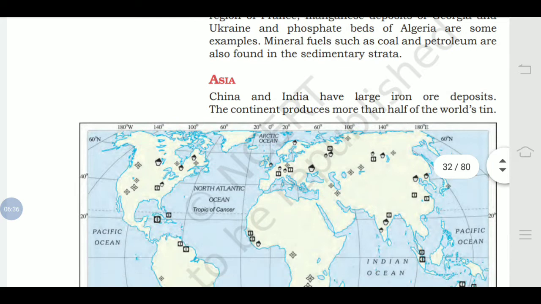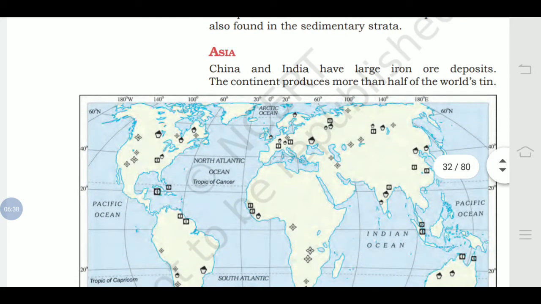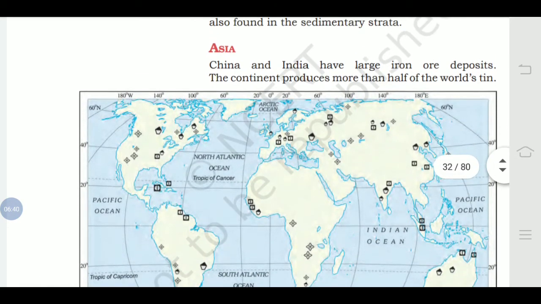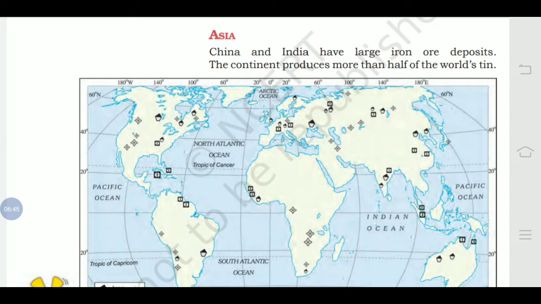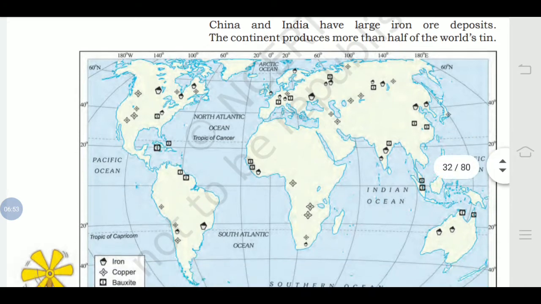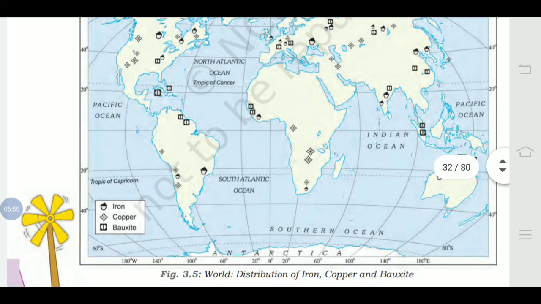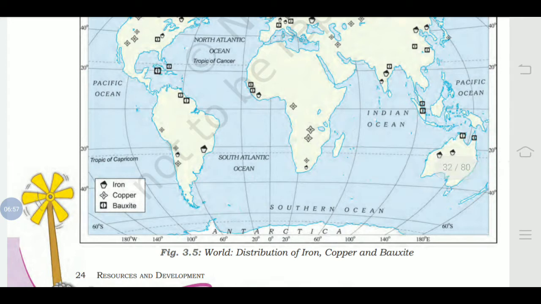Asia. So in this continent, which kind of minerals are found, that we are going to cover. China and India have large iron deposits. The continent produces more than half of the world's tin. You can see this map over here. This is the distribution of iron, copper and bauxite in the world.